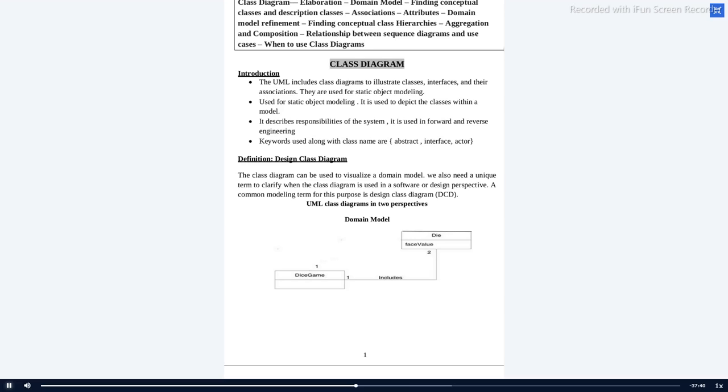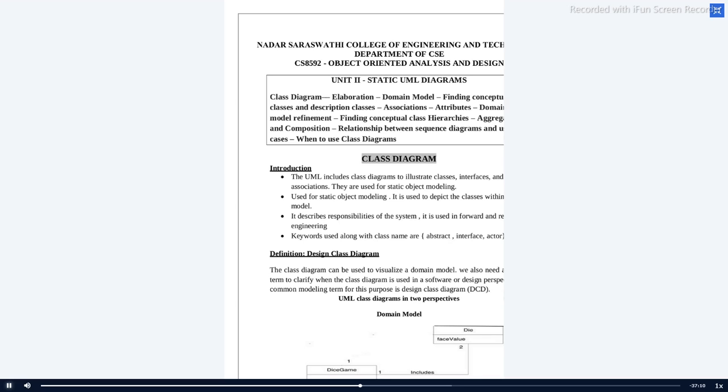Here you can note down the class diagram's other names. The class diagram is often named design diagram, design class diagram, design model, class design diagram. There are some more names. Often this question is asked for 2 marks: explain about DCD. Design class diagram is simple. You're just going to explain about the class diagram. Okay, let me move to the next slide.